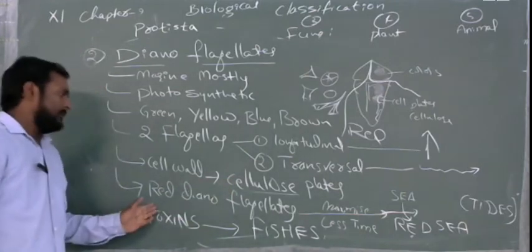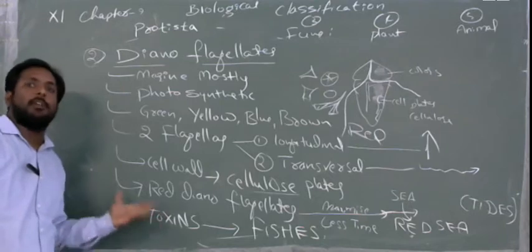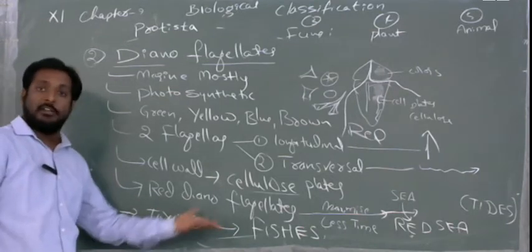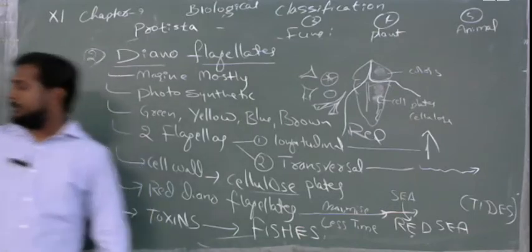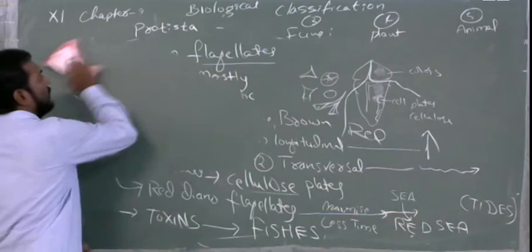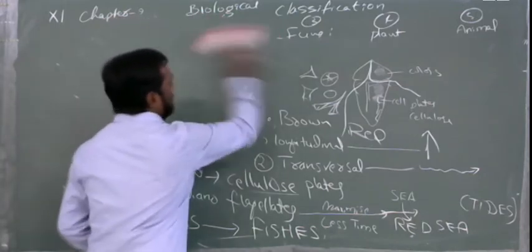Next is the toxins. They have the capacity to produce poison. That poison can kill fishes. A big fish also can be killed. Clear? So now we see the next one, euglenoids, the third one.